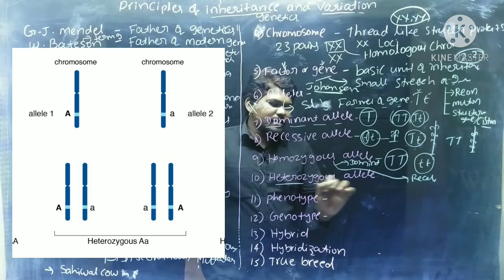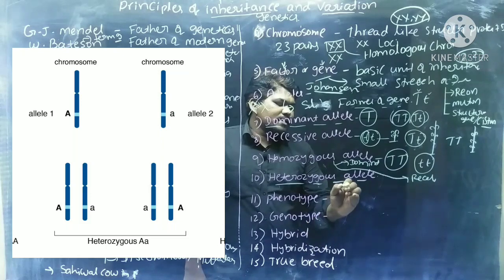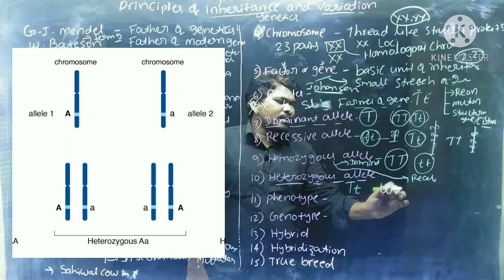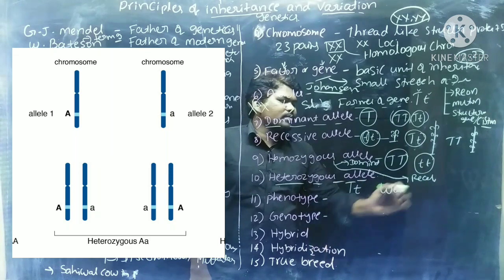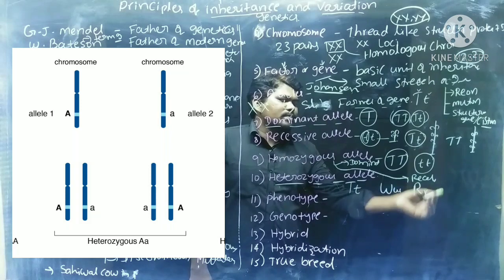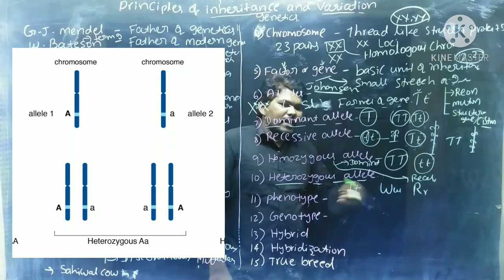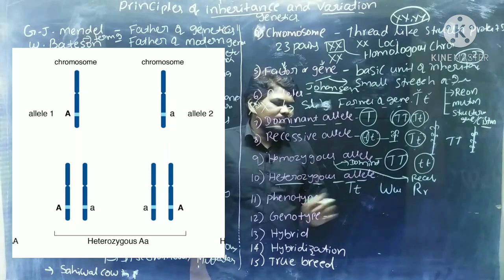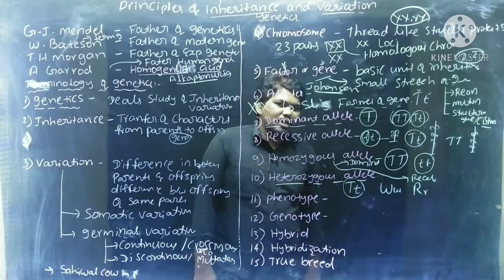Next, heterozygous. Heterozygous alleles or heterozygous genotype means one dominant allele and one recessive allele. It may be capital T, capital W, small w, or capital T, small t, or capital R, small r. One dominant allele along with one recessive allele. If both are present, that is called a heterozygous allele. This condition is called heterozygous dominant.